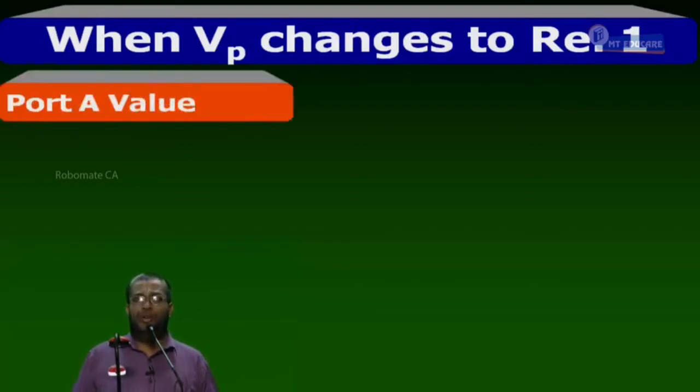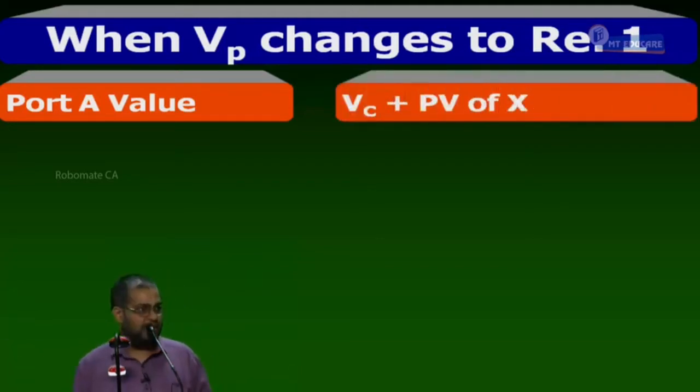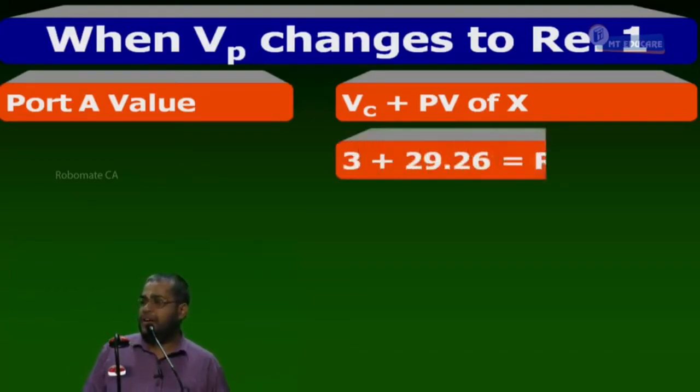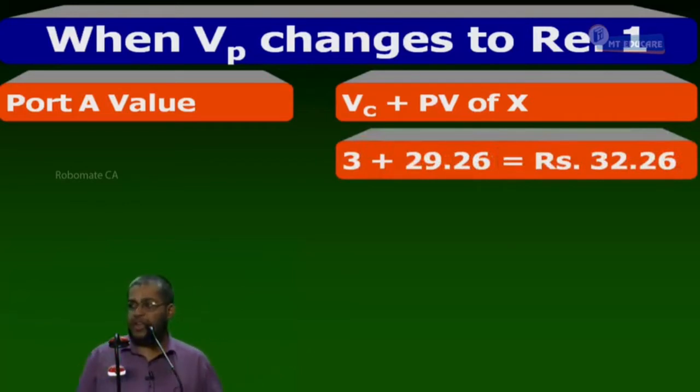Right, one by one. Portfolio A value is equal to VC plus PV of X. Can I proceed? Which is equal to, tell me, what is the value of the call? 3 rupees. Plus, what is the present value of the strike price here? 29.26. That value will not change because nothing has changed there. 3 plus 29.26 gives how much? 32.26.